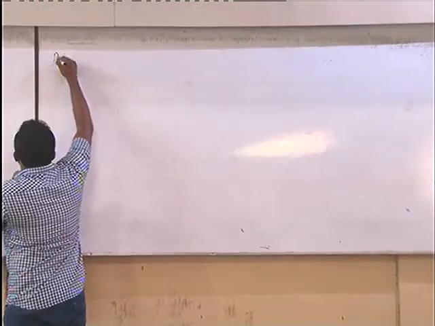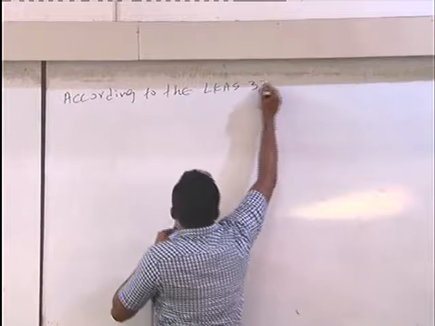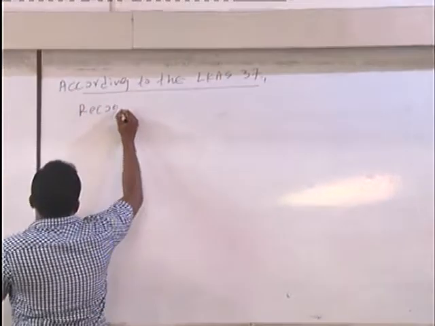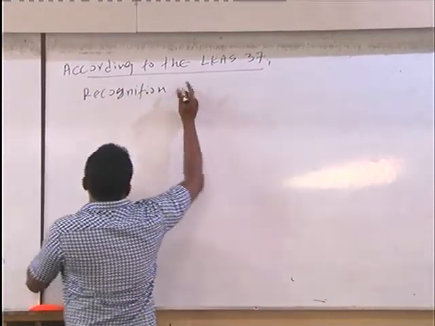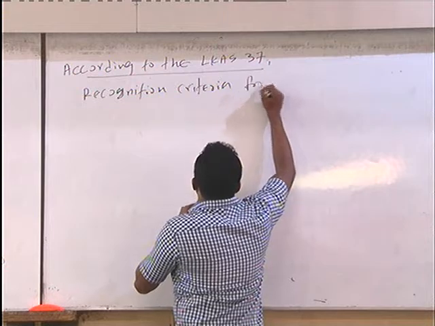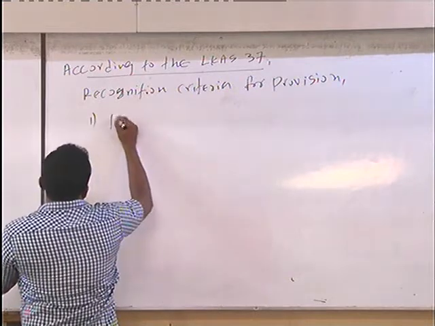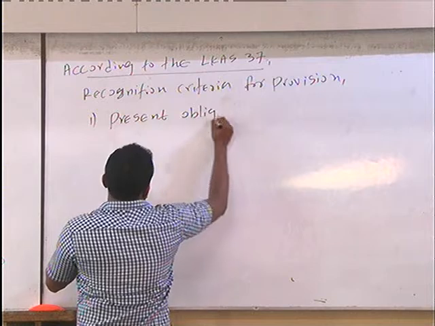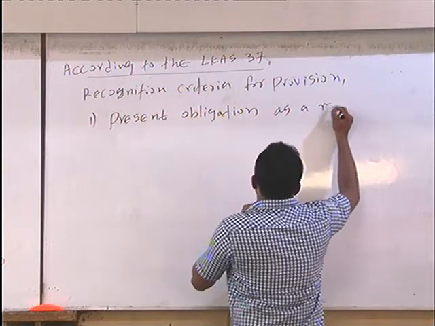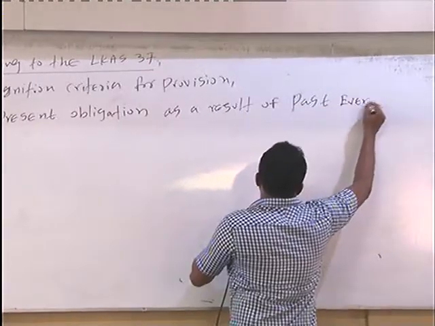Now, according to LKAS 37, the recognition criteria for provision: number 1, there should be a present obligation as a result of a past event.